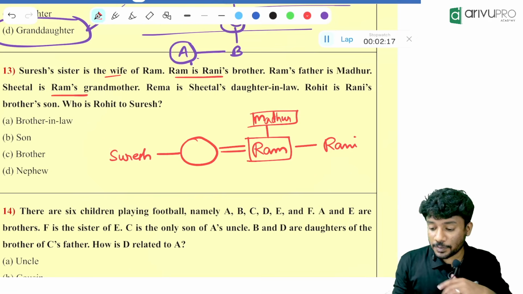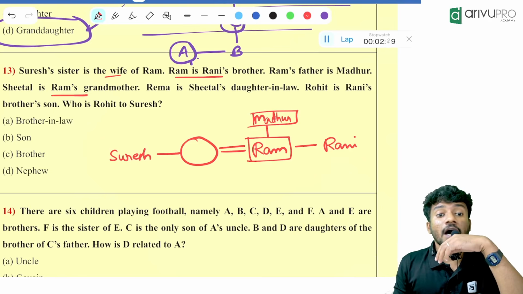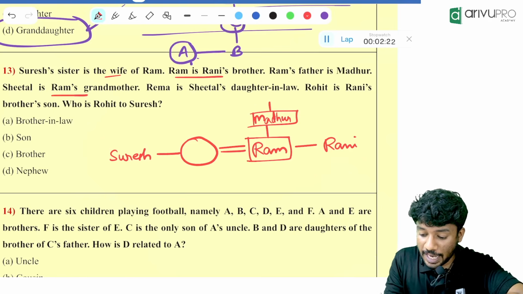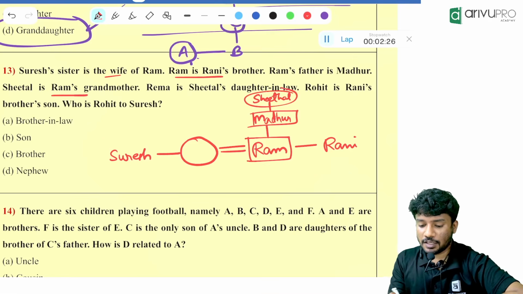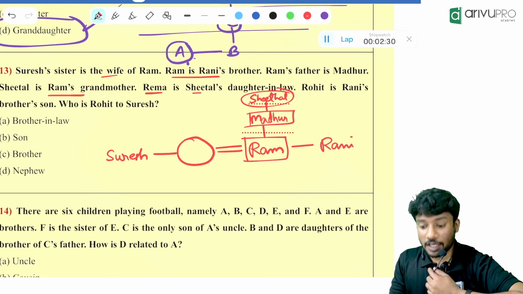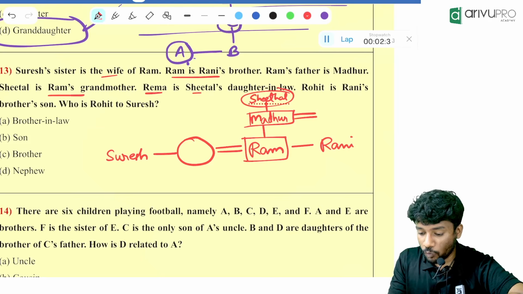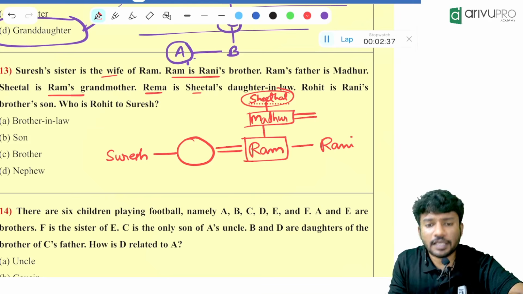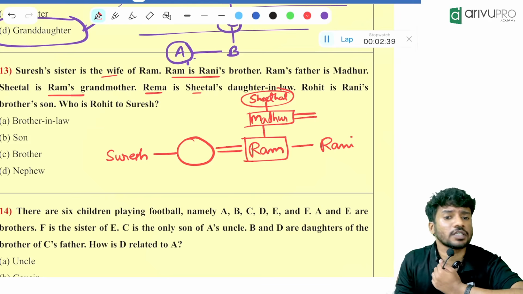Ram's grandmother means whose mother? Madhur's mother. So who is that particular person? Sheetal. So female. Then Rama is Sheetal's daughter-in-law. Daughter-in-law means what? Madhur will have a wife and her name is what? Rama or Rima. Okay. Why? Because it is Sheetal's daughter-in-law.